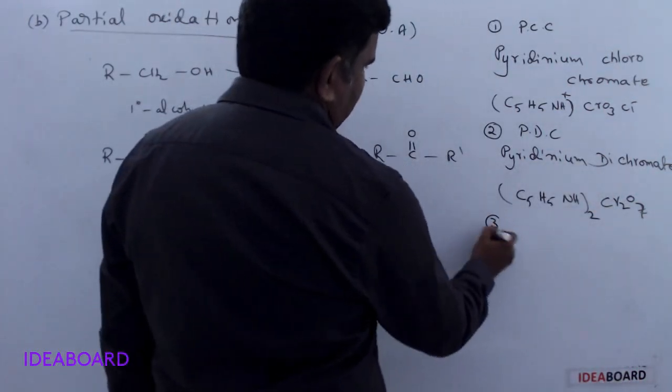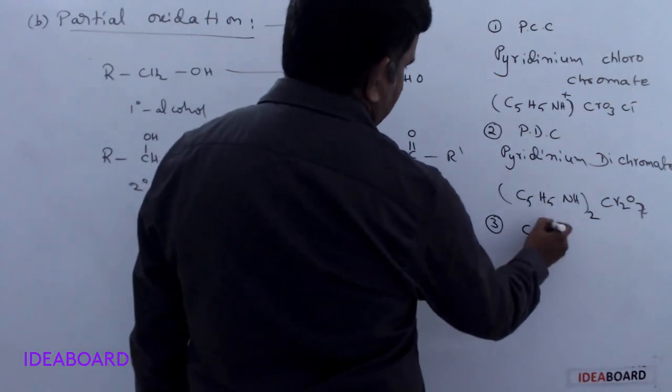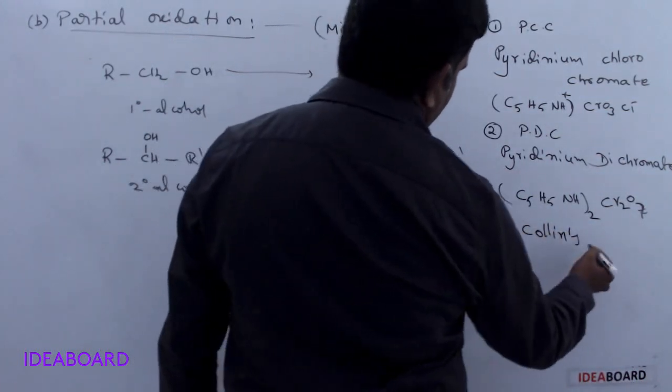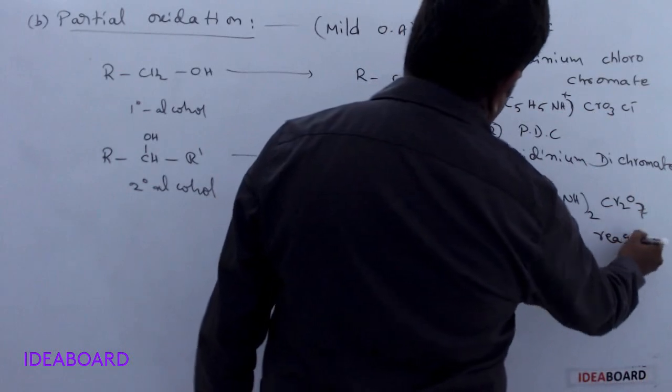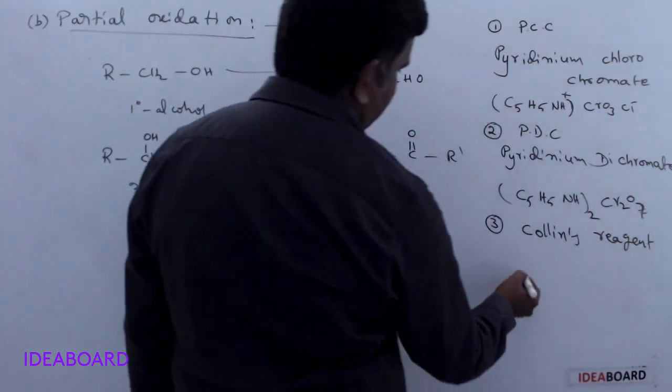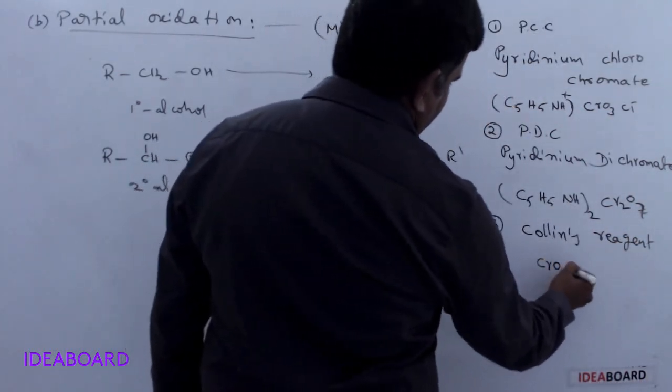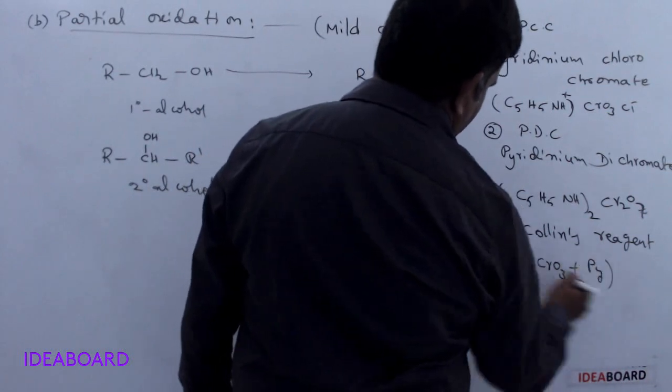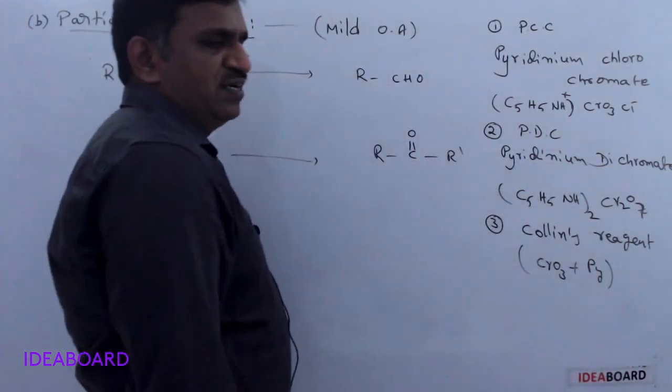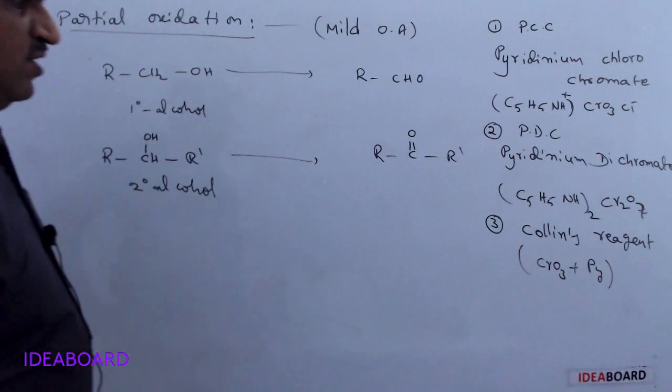And the third one we can use is Collins reagent. The Collins reagent is a chromium trioxide and pyridine mixture. Py means pyridine, C5H5N.